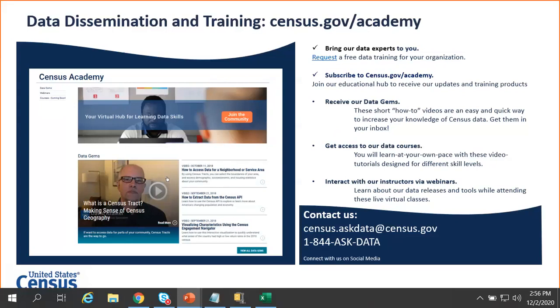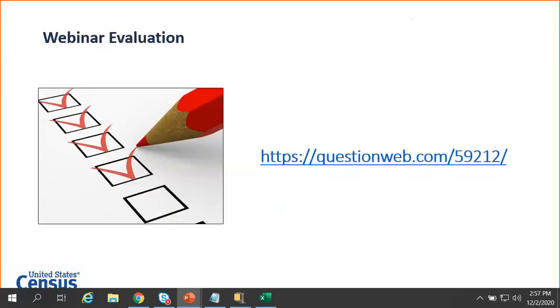Census.gov/academy is also the centralized training hub for the Census Bureau. So if you'd like to learn more training and resources, not necessarily specifically related to data.census.gov, but to any survey, program, or topic, we definitely encourage you to check out that resource. And of course, we would encourage you to fill out our evaluation. We always work to make these webinars useful for you, and your feedback is important.